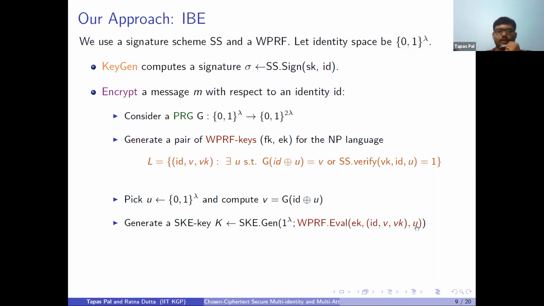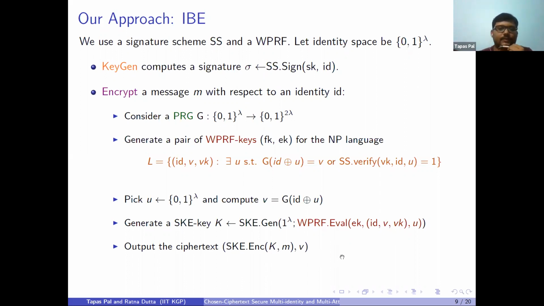So we will generate one randomness using wprf.eval, and using this randomness, we will apply SK.gen. Here SK is a symmetric key encryption algorithm. So we are generating one symmetric key K by using this randomness, and then the task is simple. We just encrypt the message using this symmetric key K, and V will be the header. So this is like the KEM approach.